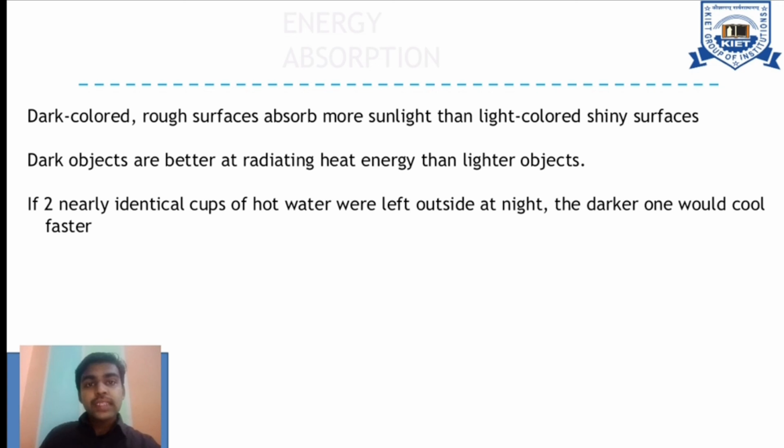What is the mechanism behind it? The energy absorption mechanism is behind it. So that is the point they are mentioning: dark objects are better at radiating heat energy than lighter objects.